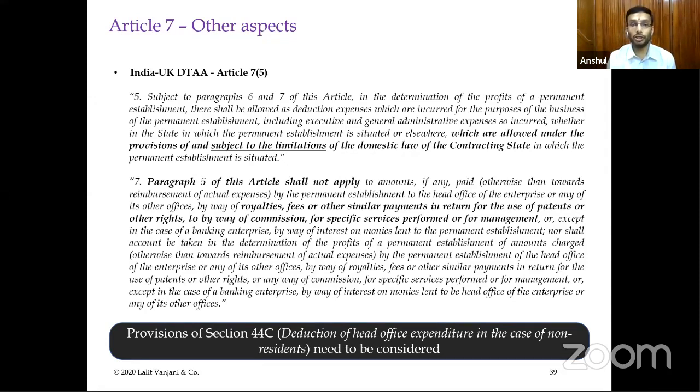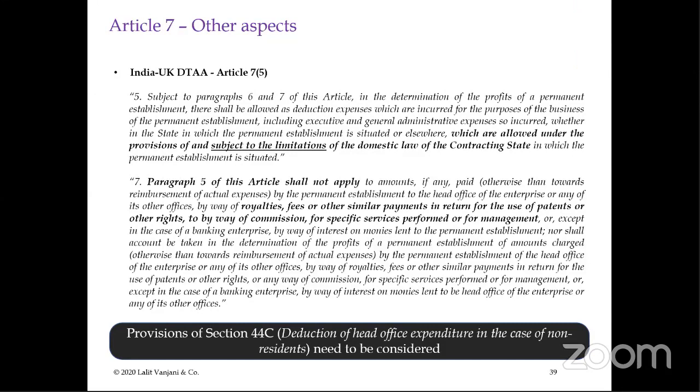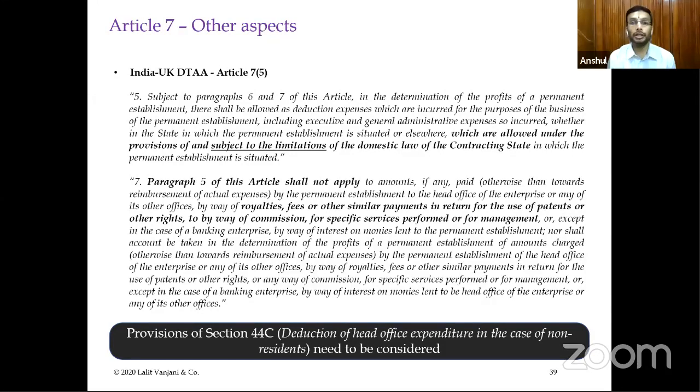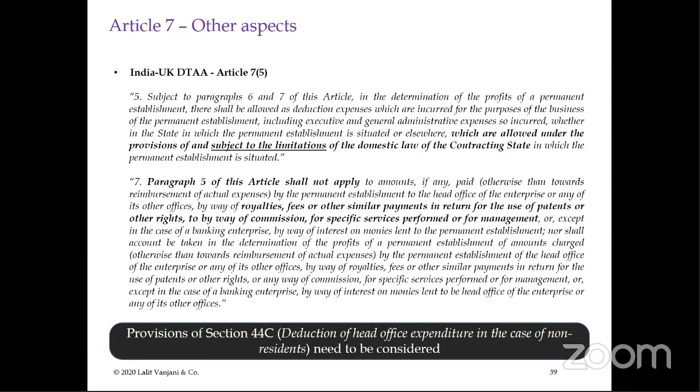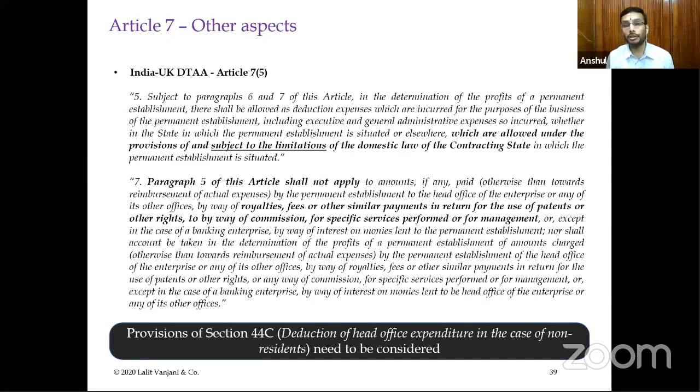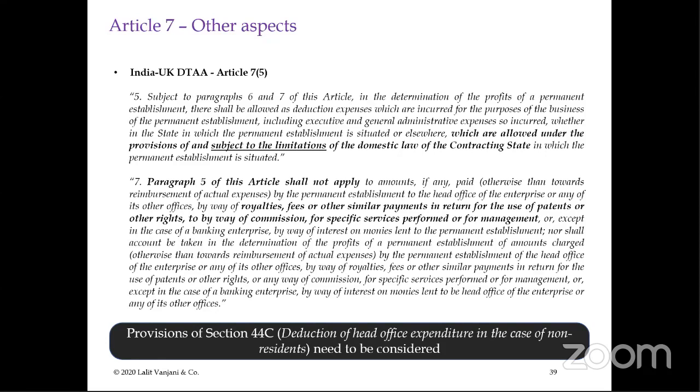I'm not sure whether in your particular case it is a project office or a branch office, or you are saying that in case of a subsidiary company, the guarantee has been provided? Yes, there's a parent and subsidiary, the guarantee. In a parent and subsidiary, the subsidiary in itself does not constitute a PE. So first of all, you'll have to see whether there is a PE. No, there is a PE. Only thing is whether these charges are deductible. In what circumstances is this subsidiary company creating a PE? Have you accepted it before the tax authorities? I just sent the case in. I'll just send it on WhatsApp. Sure. Thank you.